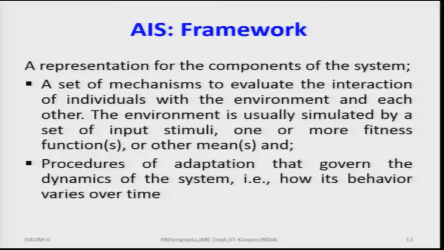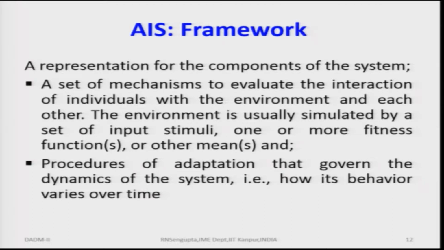For the general framework for the AIS, the artificial immune system, a representation for the components of the system is very essential, which means a set of mechanisms is to be evaluated such that the interaction of the individuals with the environment and each other can be made. If you remember, there can be primary and secondary reactions, or fighting mechanisms. In the primary one, pathogens come and the antigens or the good cells combine them, and in the secondary one, depending on some prior information, these cells are ready to fight the invading virus or the bacteria.